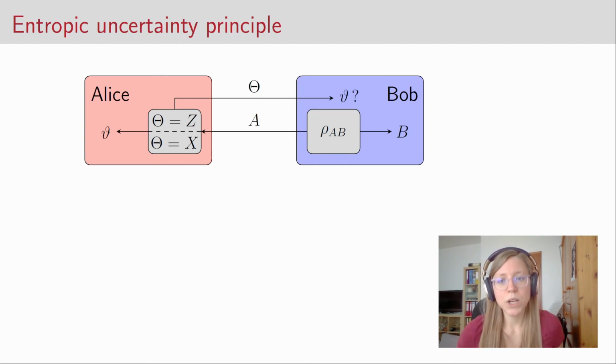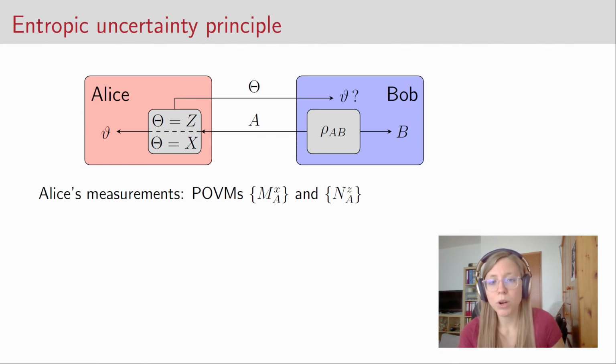Let us retrace the steps I just talked about mathematically and a bit more generally. So suppose Alice can choose between two POVMs that she wants to measure. So she can either do the POVM described by M or the POVM described by N.